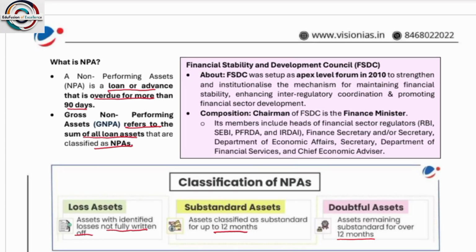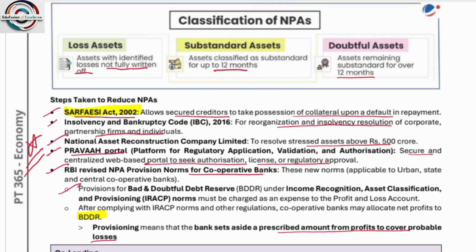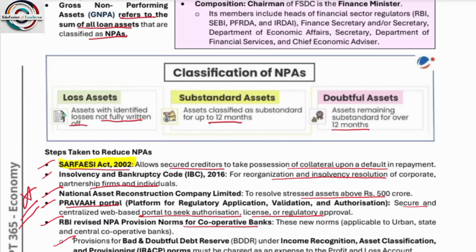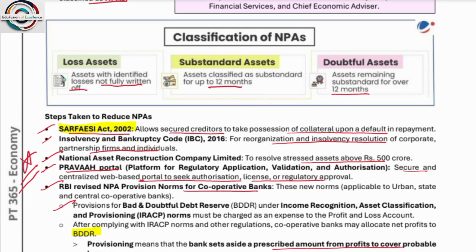So regulation: Ministry of National Housing Bank, SEBI, Insurance Regulatory and Development Authority, and state governments regulate chit fund companies. National Housing Bank regulates housing finance companies. SEBI regulates merchant bankers, venture capital funds companies, stock exchanges, stock brokers, sub brokers. Insurance regulates insurance companies. State government regulates chit funds. Ministry of Corporate Affairs. Remember, Ministry of Corporate Affairs regulates Nidhi companies. Okay. Ministry of Corporate Affairs regulates Nidhi companies.